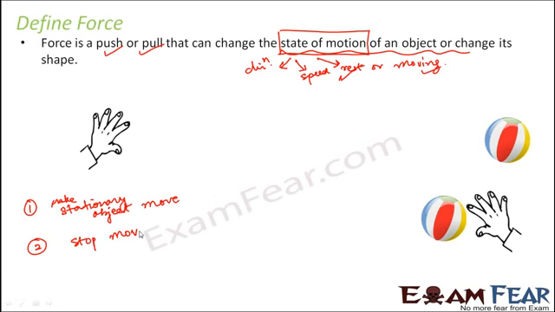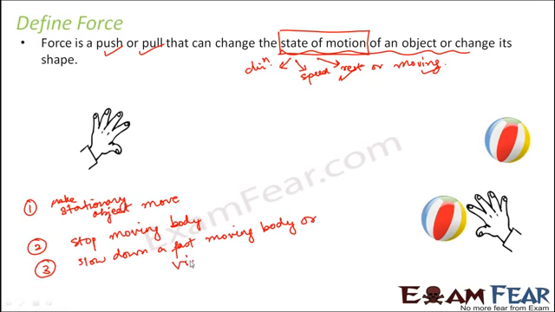So if an object is already moving, it can stop that object. What else can it do? It can change the speed of a moving body. That means it can slow down a fast moving body, or vice versa, it can speed up a slow moving body.